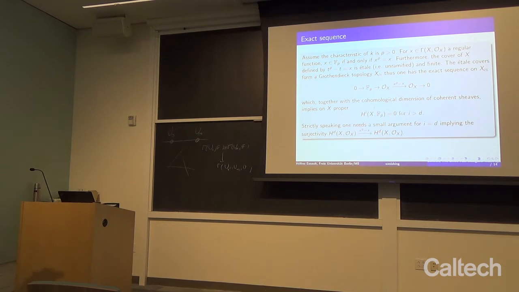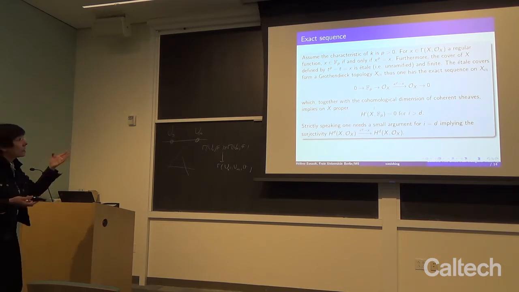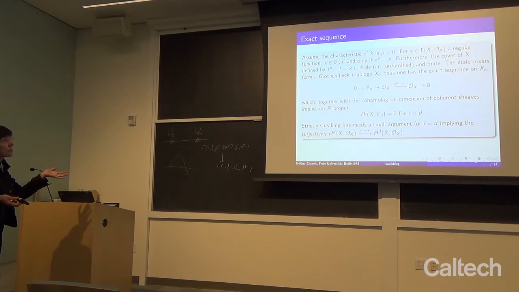Furthermore, the cover of X, which is defined by the equation written here, where x is our given regular function, and we look at the cover defined by this equation T^p minus T equals x, in fact is étale. So what does that mean, étale? It means it's unramified, and we all know the Jacobi criterion for a map to be ramified or non-ramified.